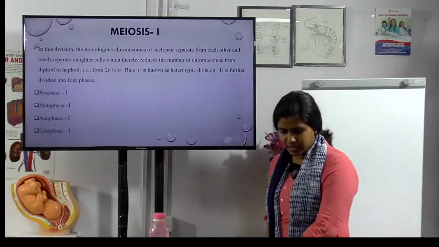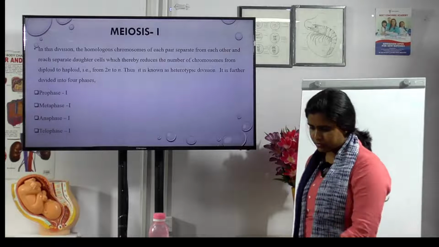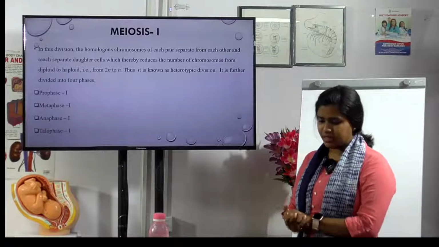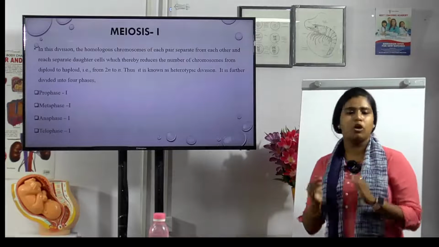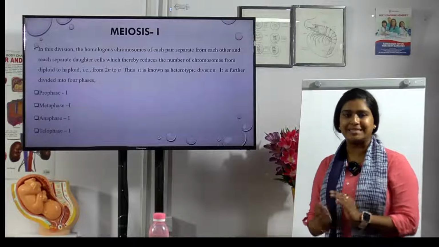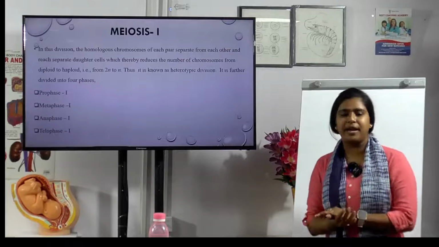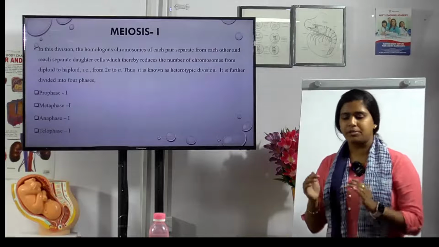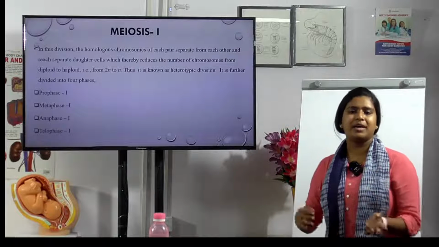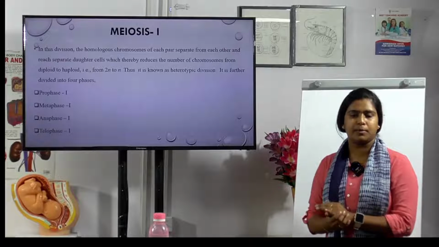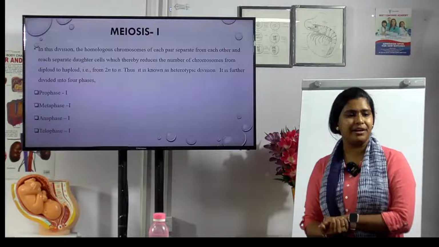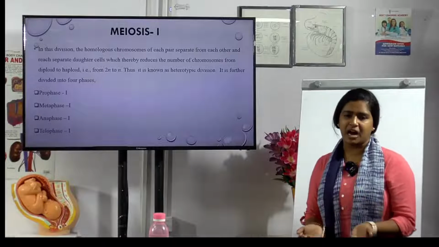In meiosis 1, homologous pairs, similar pairs, are separated, reducing the chromosome number by half. So homologous pairs are reduced to form a half, that's all.